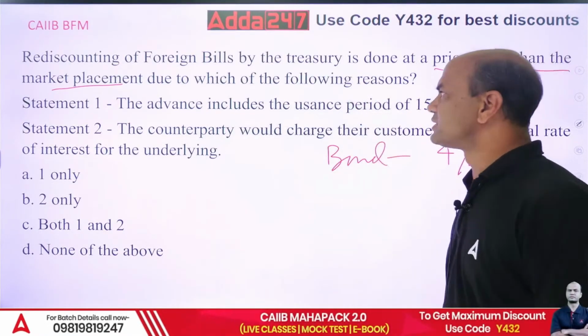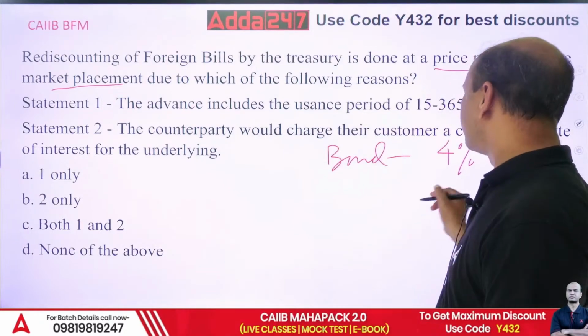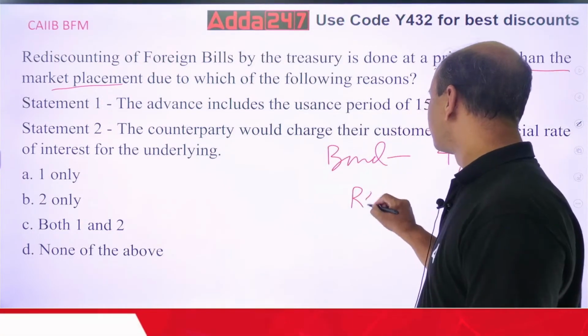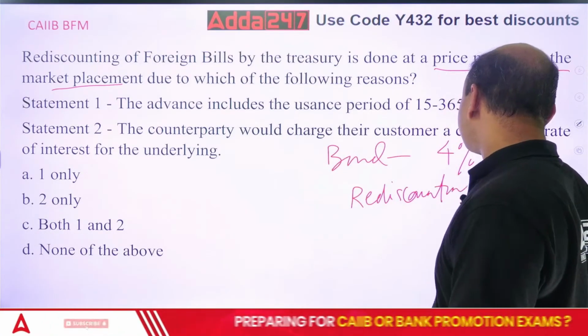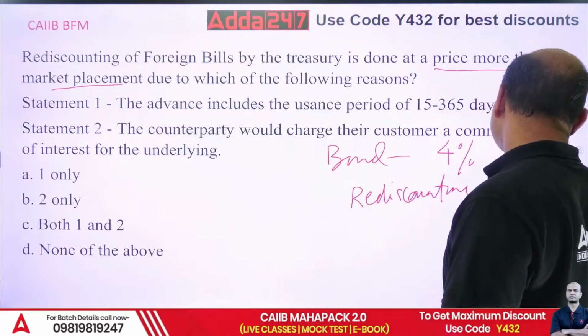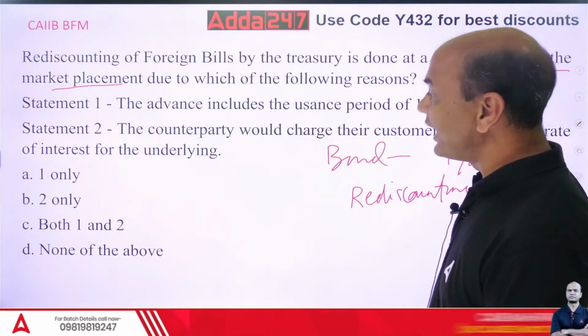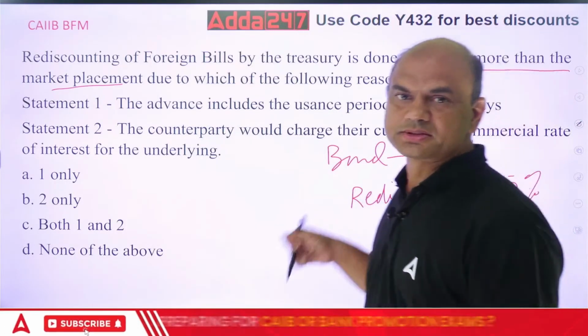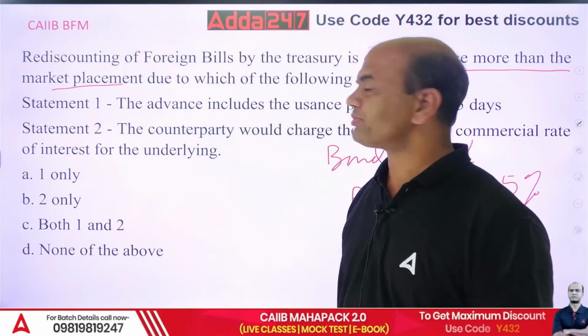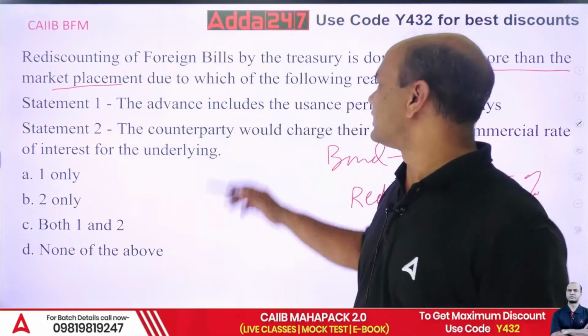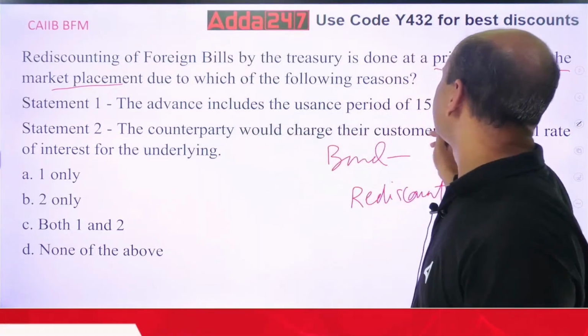Then what does it say? Rediscounting of T-bills will be done at a price higher than that. So my rate of rediscounting will be done at a higher percent, let's say 5%. So why is it 5%? Why can't it be 3%? That is the basic question. So what are the reasons? The advances include the usance period of 15 to 365 days.